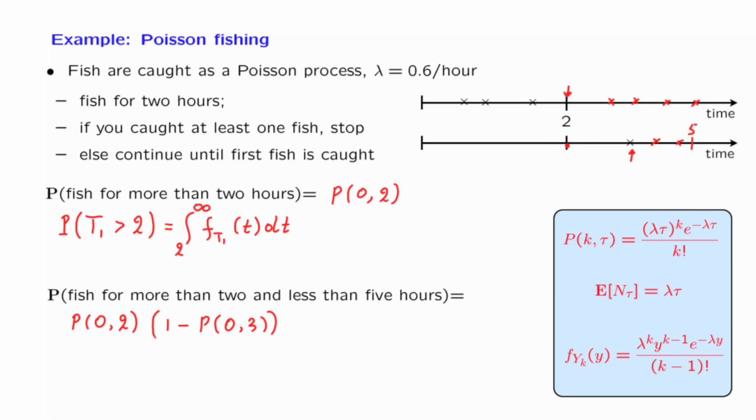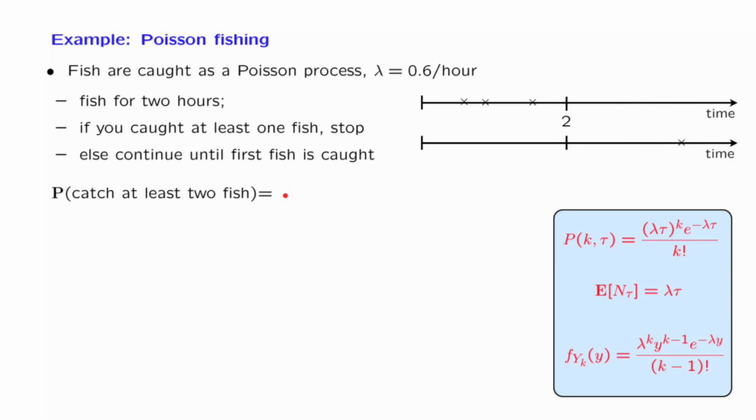Now let us think of the alternative approach, a different way of describing this event using arrival and inter-arrival times. What is this event? This is the event that no arrival happened until this time, but an arrival happened before time 5. So this is the event that the first arrival happened after time 2, but before time 5. And we're looking at the probability of this event, which we can find by integrating the PDF of the first arrival time from 2 until 5.